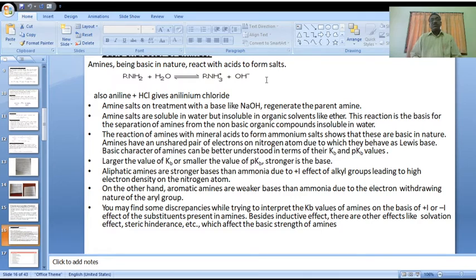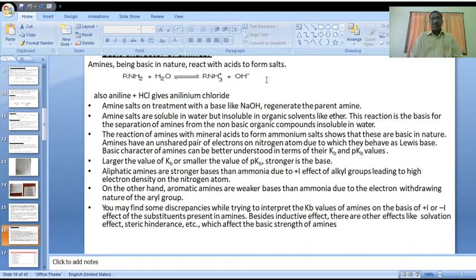You may find some discrepancies while trying to interpret the Kb values of amines on the basis of the plus I or minus I effect of the substituents present in amines.